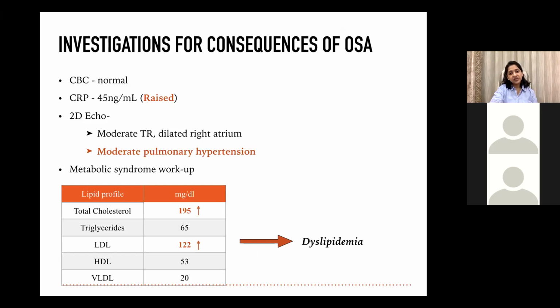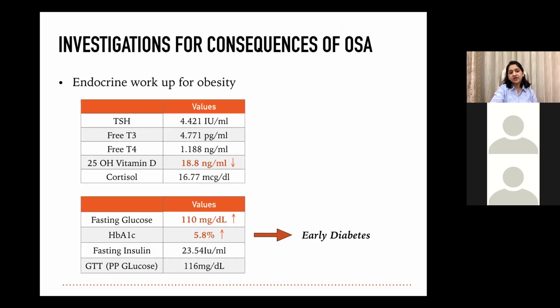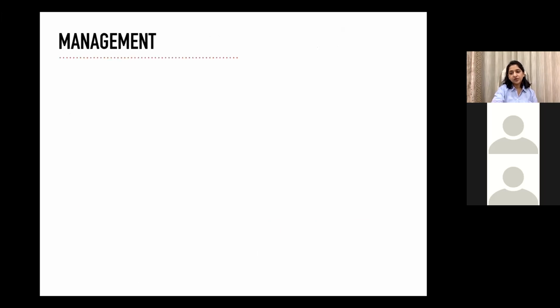We did some more investigations for consequences of OSA. He had moderate pulmonary hypertension on his 2D echo, and on metabolic workup, he had high cholesterol and LDL. On endocrine workup, he had signs of early diabetes, raised HbA1c, and fasting glucose. So he was fitting into metabolic syndrome as well.